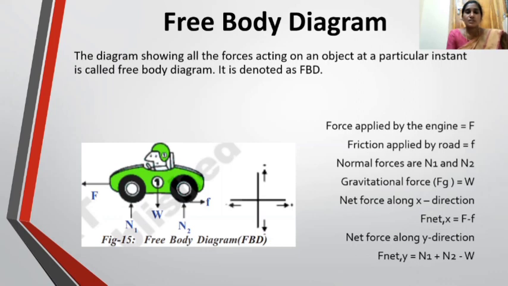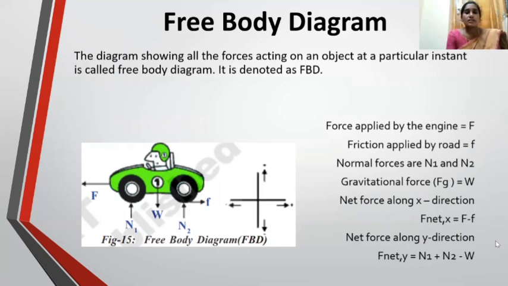Now, you see the picture. FBD of a moving car. Here, two forces are acting in the horizontal direction and two forces are acting in the vertical direction. The forces acting in the horizontal direction are capital F and small f. Capital F is the applied force and small f is the frictional force. They are in opposite directions. So in the horizontal direction, the net force is capital F minus small f.